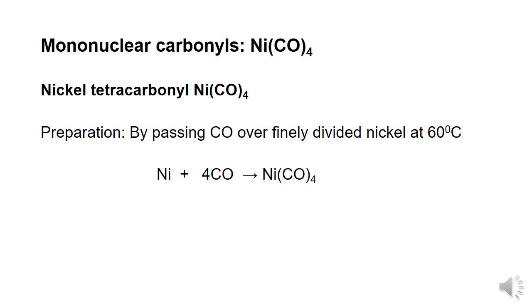Let us consider the first mononuclear carbonyl in this session, which is nickel tetracarbonyl. The nickel tetracarbonyl is prepared by passing CO, that is carbon monoxide, over finely divided nickel at 60 degrees centigrade.